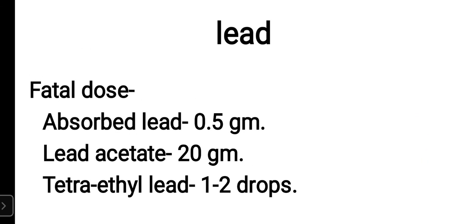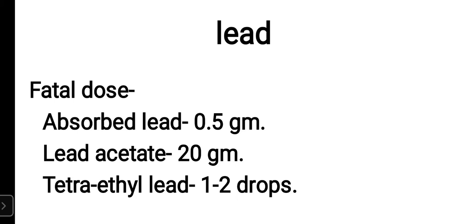So the fatal dose of lead is 0.5 gram, half a gram of absorbed lead. Lead acetate can be dangerous at 20 grams because it is in a chemical combination, so it will need a slightly higher dose. 20 grams of lead acetate will be lethal for an adult.